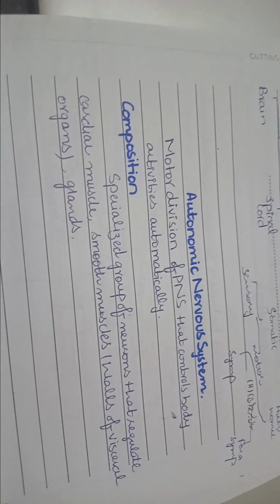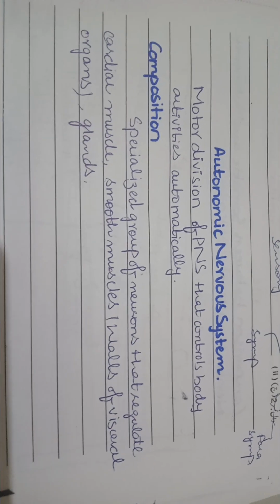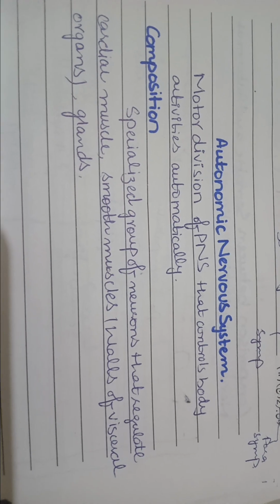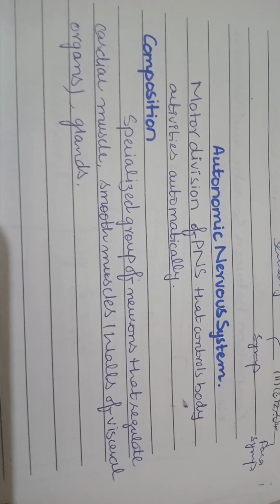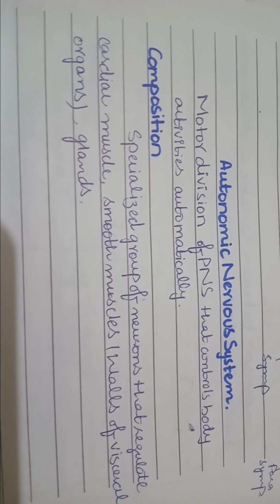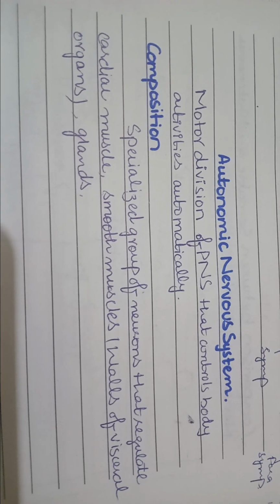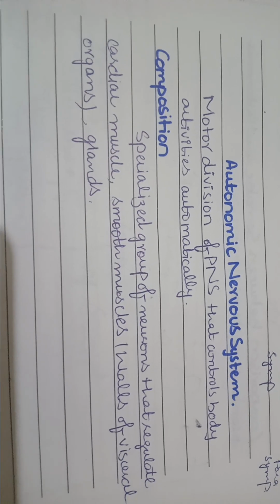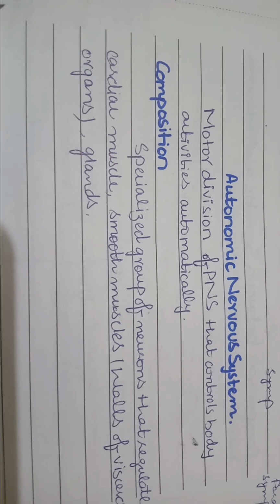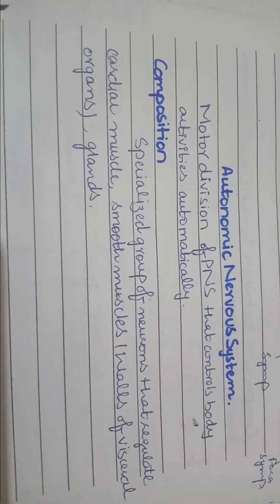Now we will discuss the autonomic nervous system. What is the autonomic nervous system? It is the motor division of the peripheral nervous system that controls the body activities automatically. Like we can't control our internal visceral organs by our hand by ourselves. So the functions which are performed automatically, like digestion, respiration, excretion, and all these systems which are working inside our body, are controlled by the autonomic nervous system.